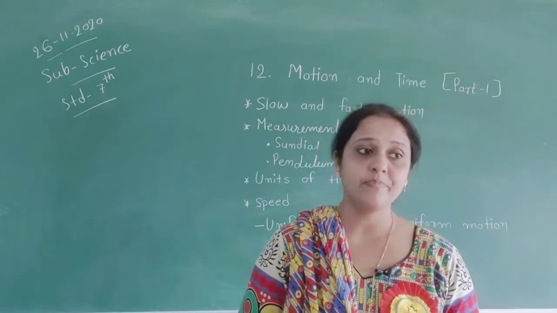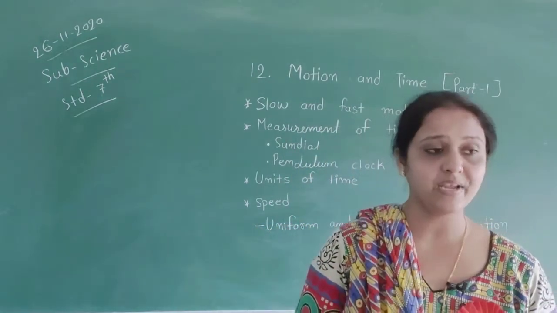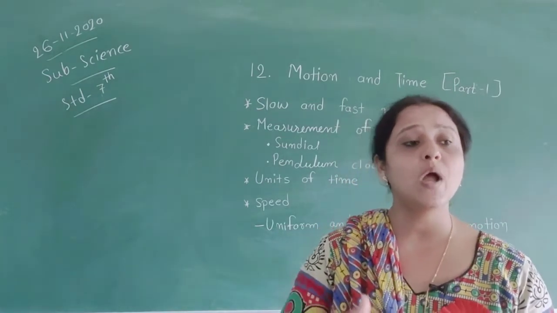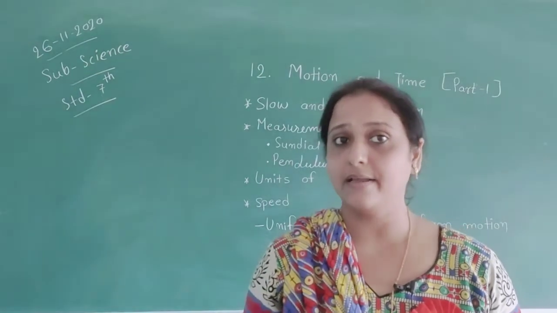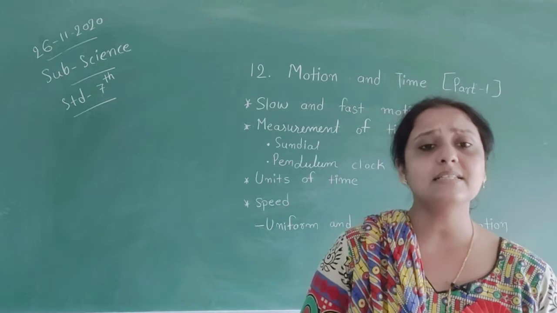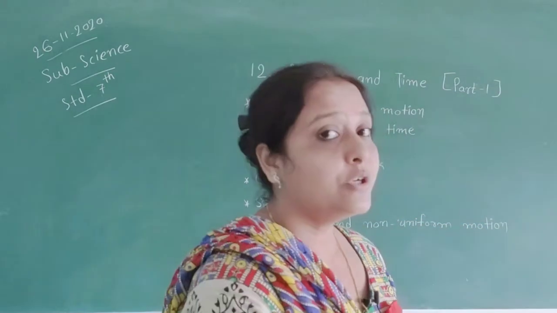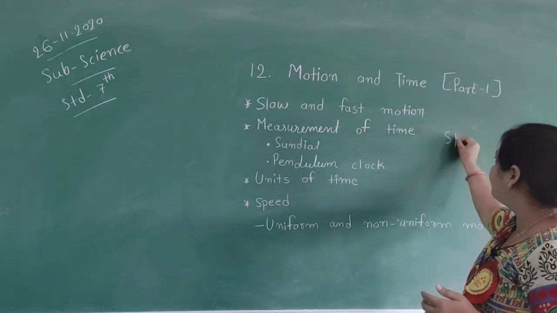We use them too. Then we have also activity 12.4 on page number 196. In this activity, we observe slow and fast motion and calculate the average speed. That means when you want to measure any speed, we have a formula.